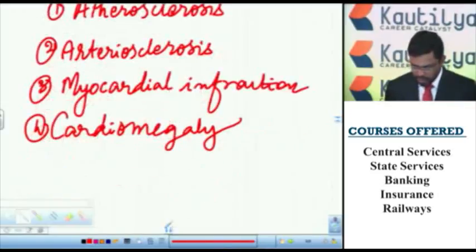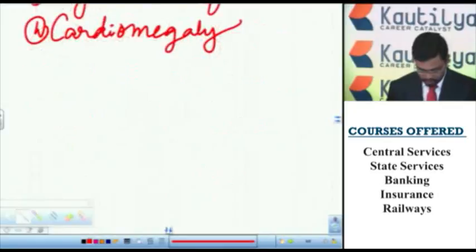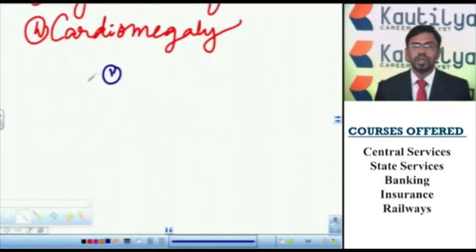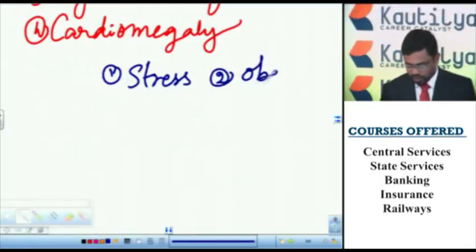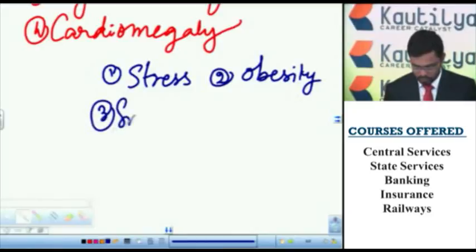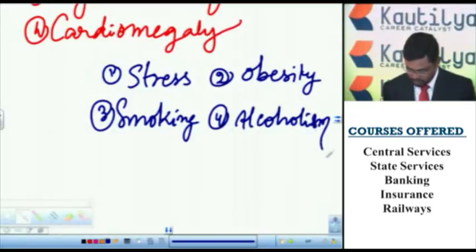So these are the main internal factors responsible for heart attack. There are also some external factors which initiate the heart attack. They include stress, obesity, smoking, and alcoholism.